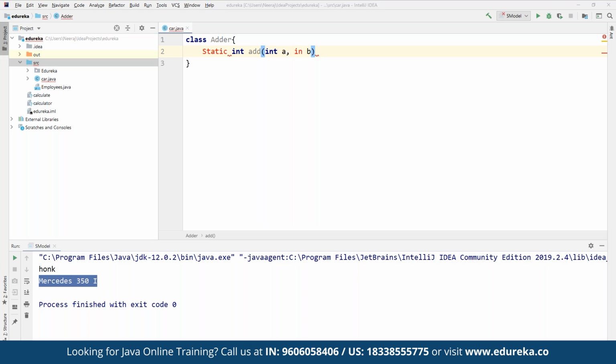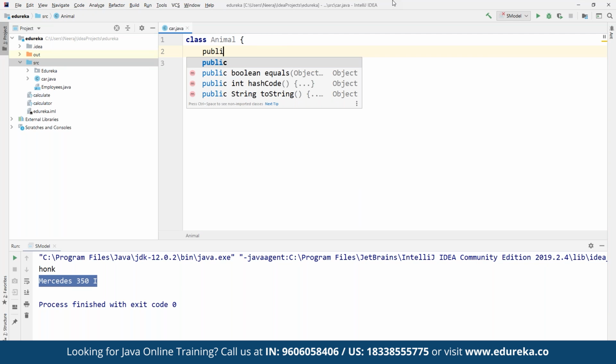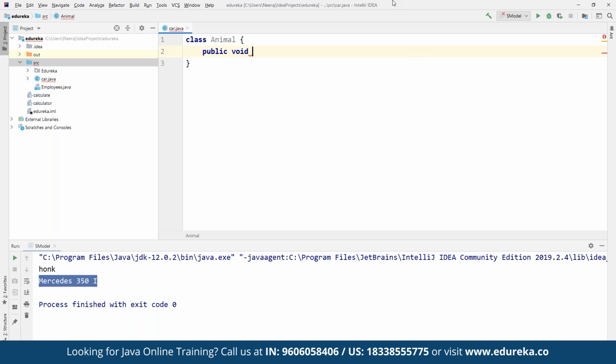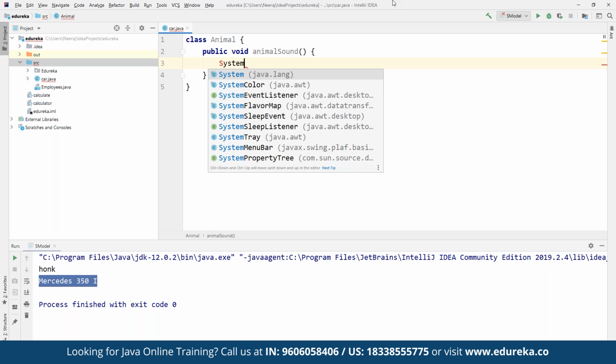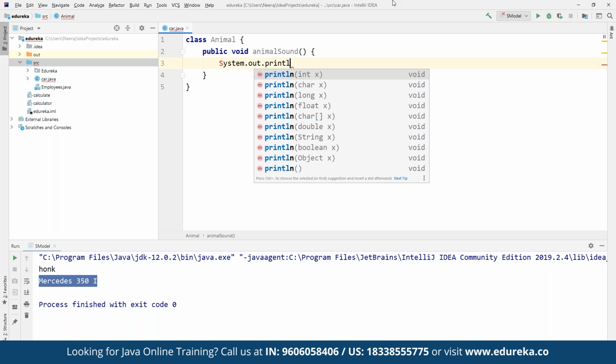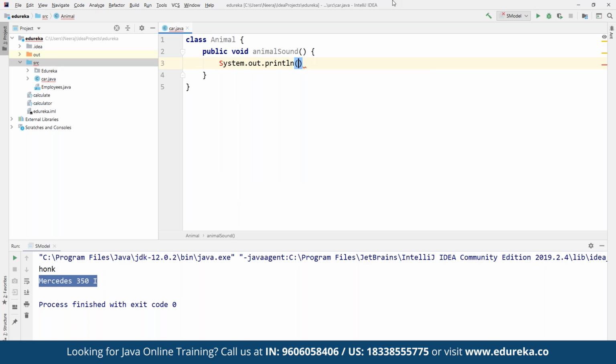Let's take the example of a zoo. Here we can define a class Animal, and in the Animal class we have a public void method, animal sound. Within it, we can define a statement, System.out.println, with a simple message: making sound.